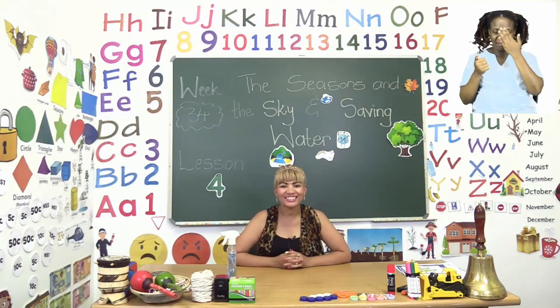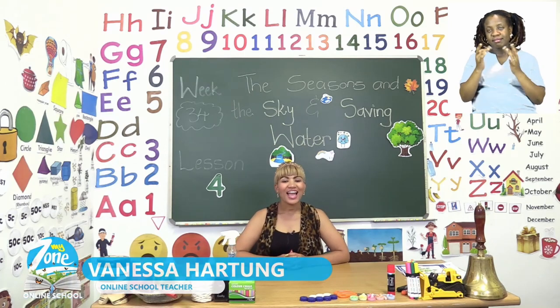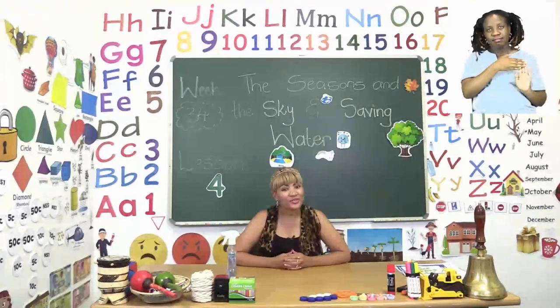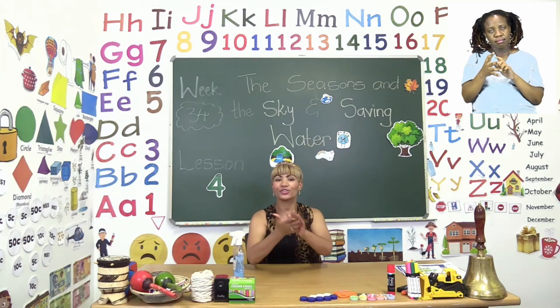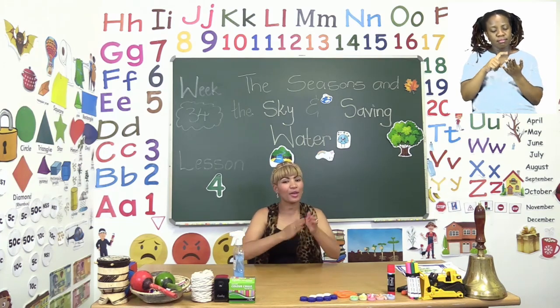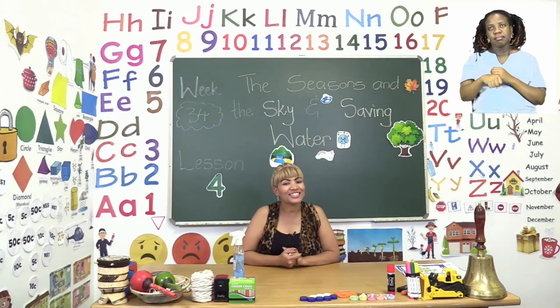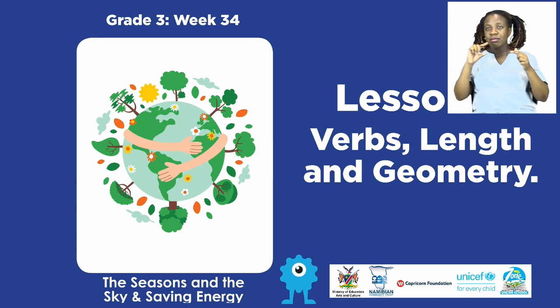Good day, everyone. Welcome to My Zone Online School. I am Teacher Hartung, and our theme this week is the seasons and the sky and saving energy. Now, everyone, before we start with our lesson, we need to sanitize. Remember, boys and girls, if you don't have any sanitizer, you can wash your hands with soap and water. Now let's see what today's lesson is all about. Today we'll do verbs, length and geometry.